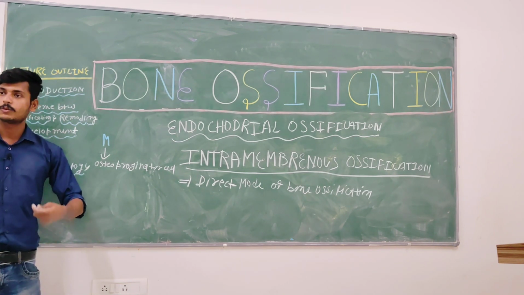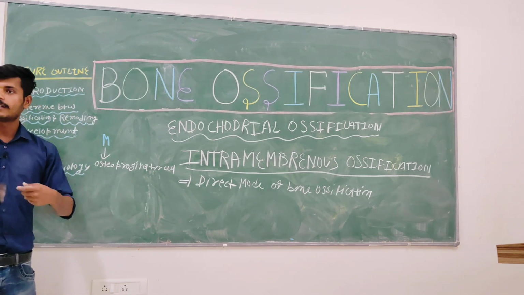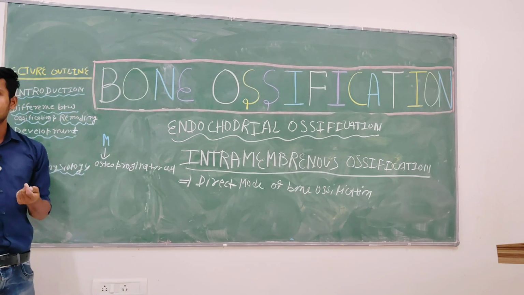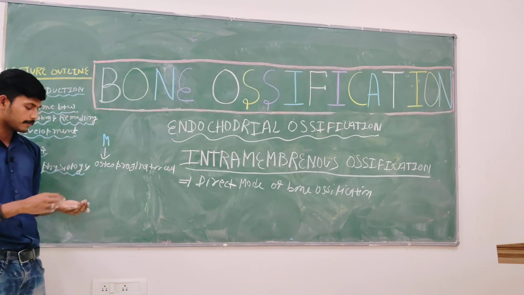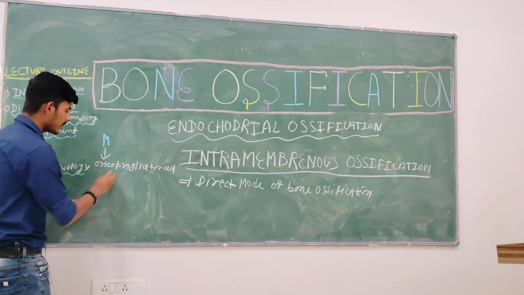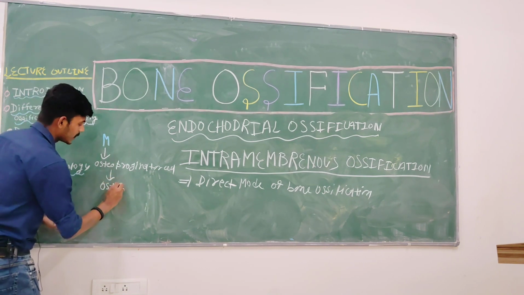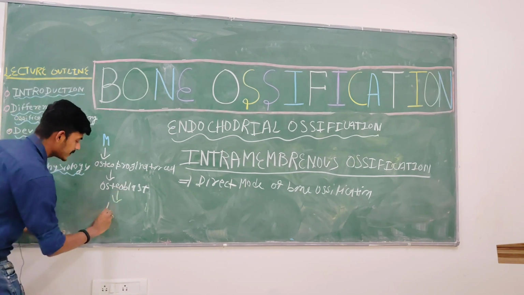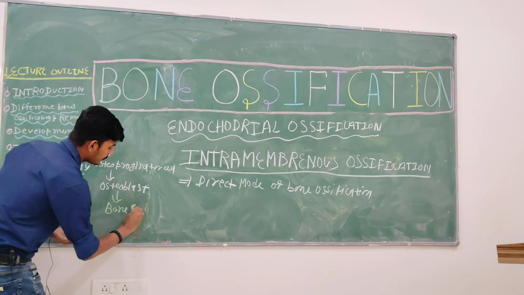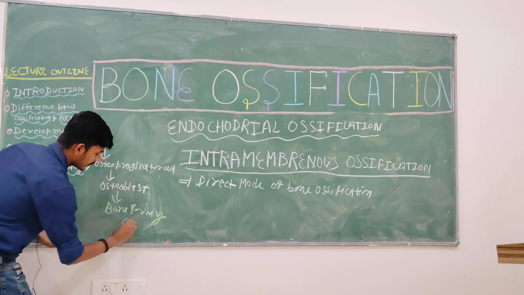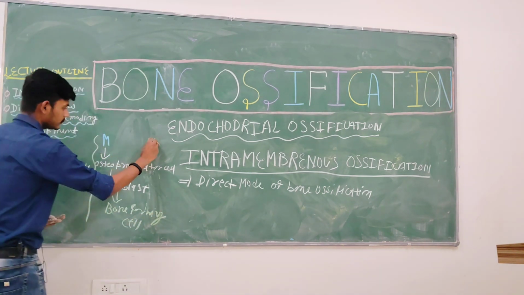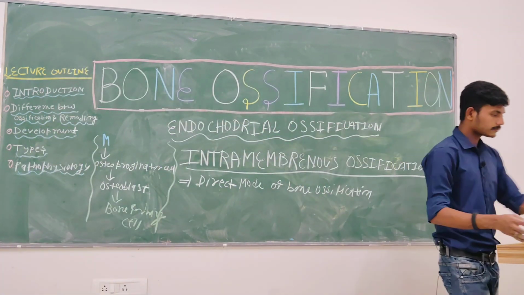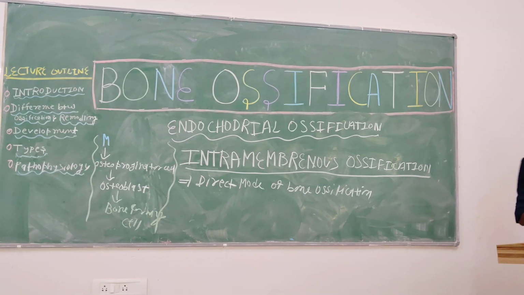Progenitor means the one who is involved in the formation, like a father. Osteoprogenitor will form which cell? The osteoblast, and as you know, osteoblast is the bone forming cell. Write down this flow chart. Understanding?